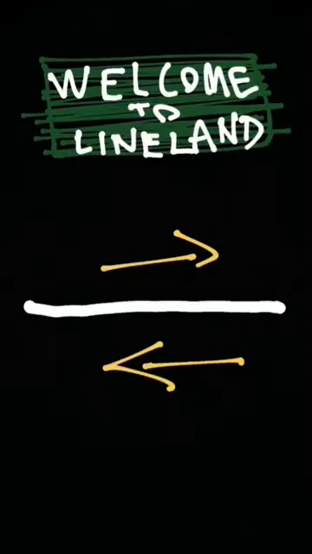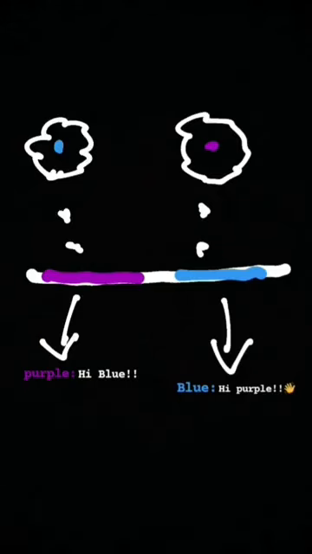Now let's see the interaction of 2 citizens in line land. So here are 2 lines which are citizens of line land, and the blue one will see purple only as a point because it can only see the front of him, and it is the same with the purple one. As a line has only 1 direction, a line is 1D. But what about a point? A point has no direction. It means that it is a 0D thing. So it is clear to us now that 1D objects will see the world as 0 dimensions.